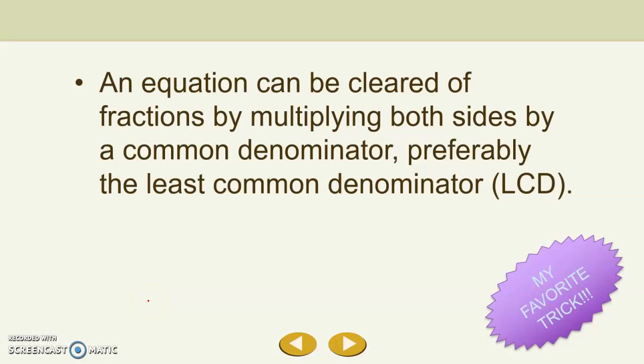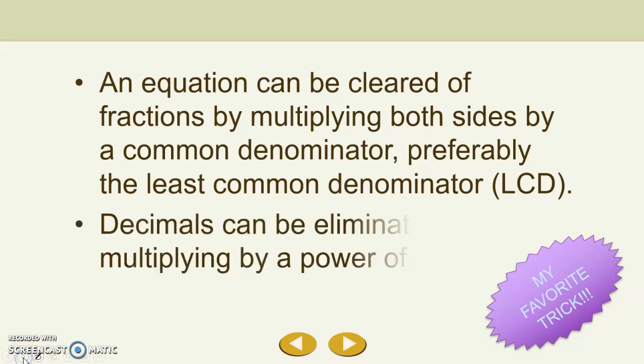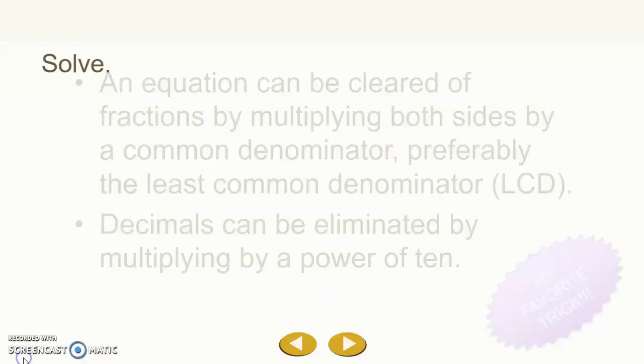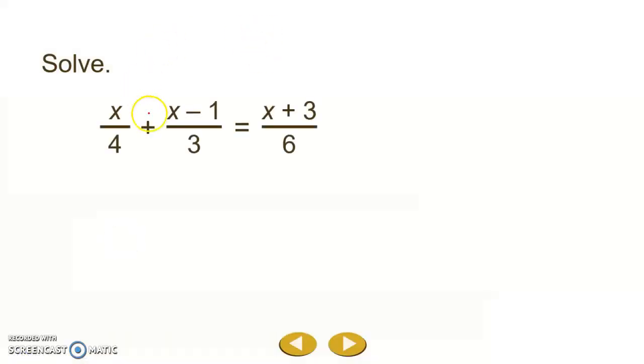An equation can be cleared of fractions, if you have fractions in there, by multiplying both sides by the common denominator, preferably the least common denominator. You can also clear decimals by multiplying by a power of 10. So let's take a look at how this would work. I've got 3 fractions here, and my 3 denominators are 4, 3, and 6. The least common denominator is the smallest number, or the smallest product, that these are all a factor of.